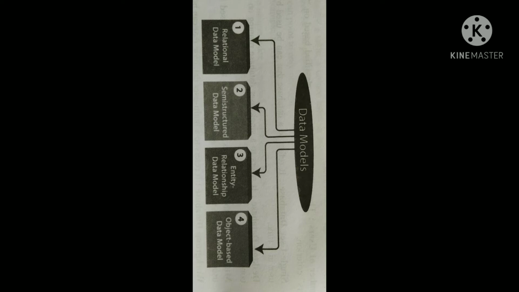It provides the conceptual tools for describing the design of a database at each level of data abstraction. Therefore, there are the following 4 data models used for understanding the structure of the database.